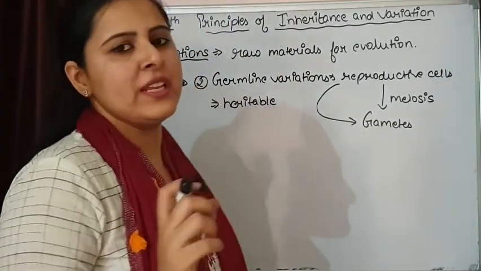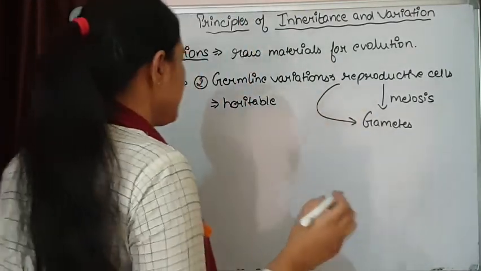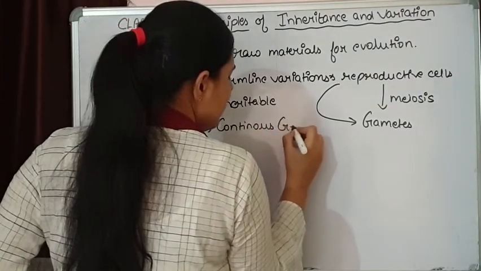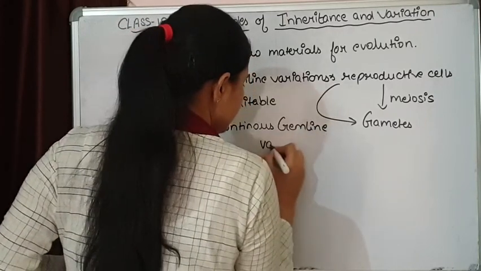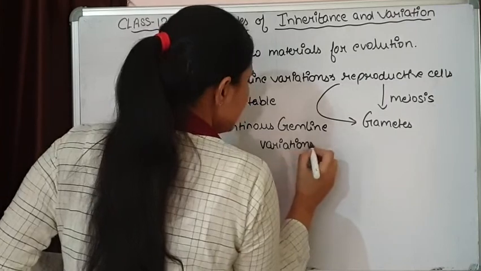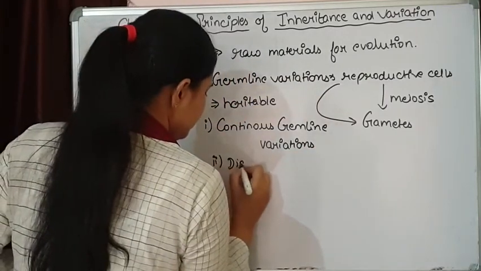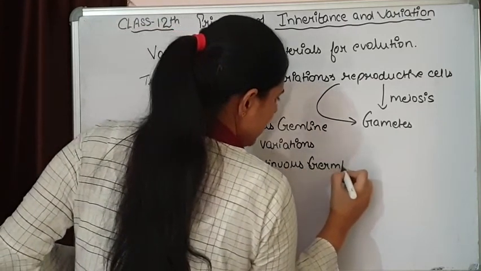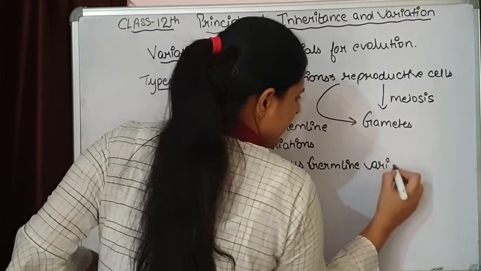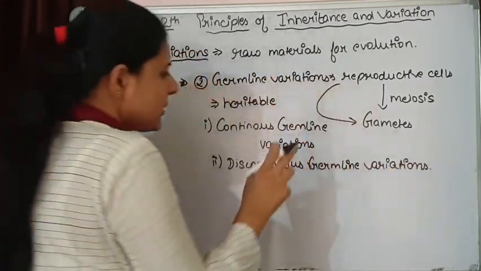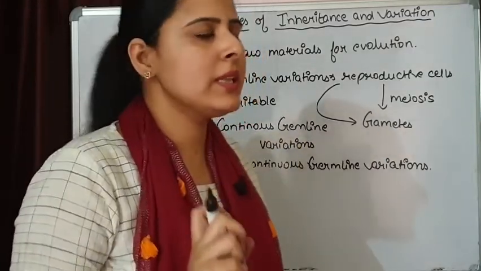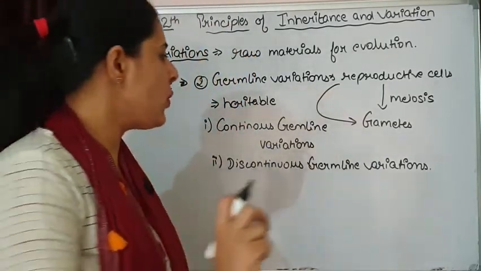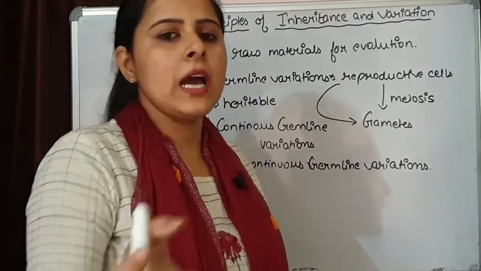Now these germline variations are of two types: continuous germline variations, and the second one is discontinuous germline variations. Both are taking place in germline variation, still they are different from each other. How can we distinguish them? We can distinguish them on the basis of the phenotype they are going to produce.